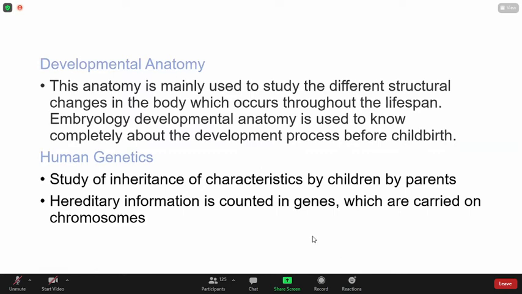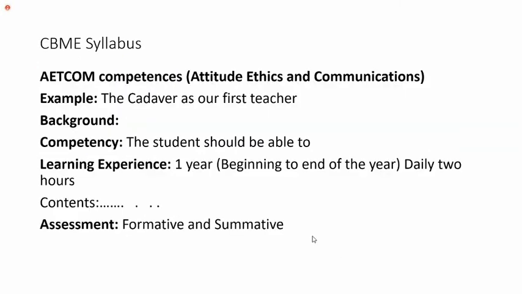So, the CBME syllabus. I think most of the people might have discussed the CBME syllabus, how exactly the whole medical syllabus has changed in the last 1 or 2 years, and how to give more knowledge about medicine to the student and make it easy to understand each and every part of the body, or the science.